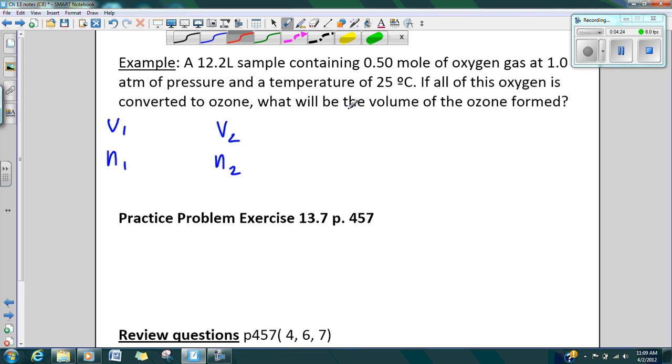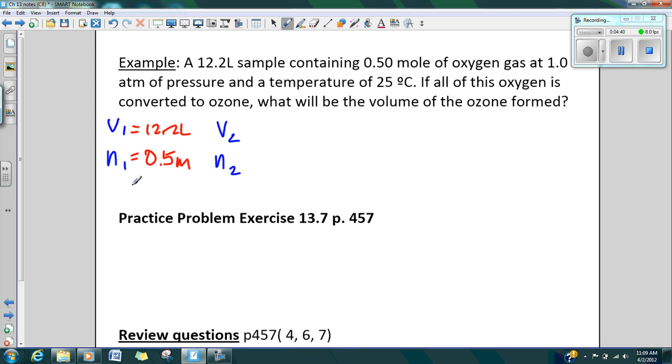The temperature is 25. If all of this oxygen is converted to ozone, what will be the volume of the ozone formed? All right, so let's take a look at what we already know. We already know that we have 12.2 liters, which is going to be our volume. We know that we have 0.5 is going to be our mole. We know our pressure and we know our temperature, and it looks like that is going to be remaining constant. And that's all we know.